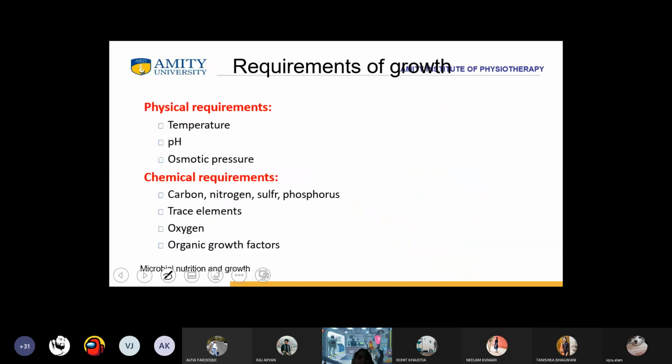Now, what are the requirements of growth? There are physical requirements and there are chemical requirements. What do you mean by physical requirements? That is temperature, pH and osmotic pressure. What are chemical requirements? That is the use of organic compounds or inorganic compounds. Wherever organic or inorganic chemistry comes in, that is the chemical requirement. So the chemical requirement is carbon, nitrogen, sulfur, phosphorus, trace elements, oxygen and organic growth factors.